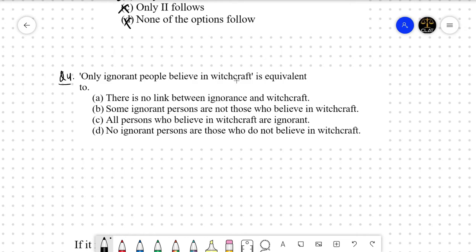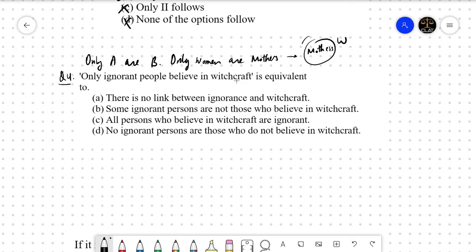Question number 4 says, only ignorant people believe in witchcraft is equivalent to A, B, C or D. We have learned in the previous session what only A are B means. For example, only women are mothers means that all mothers are women.